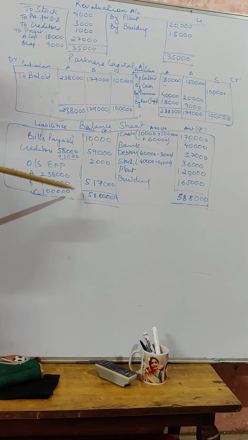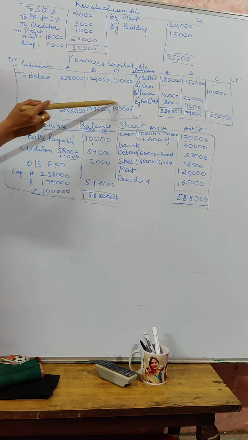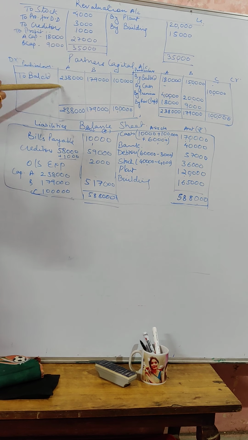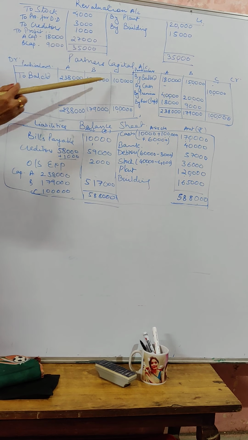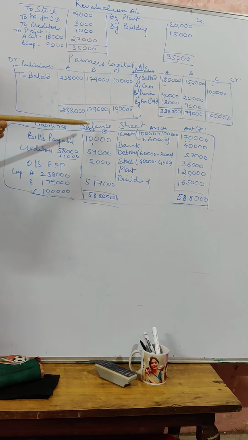So that's what we have to record, and that means after preparing a partner's capital account, this capital balance you are going to transfer to the balance sheet. This is the capital of A, B and C in a new firm, and this is the firm's new balance sheet that we are preparing. So we have to record a new capital.